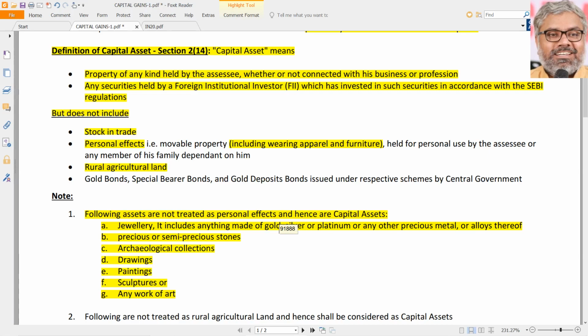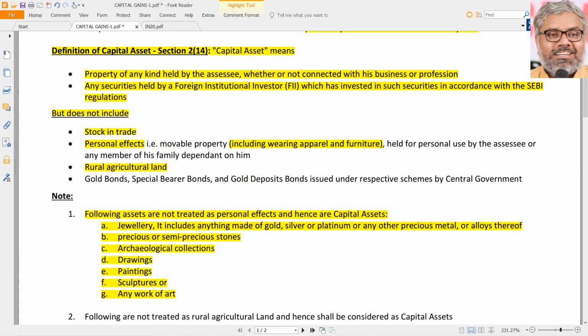But the same classification is important here also, where rural agricultural land is not a capital asset. In other words, if anybody sells a rural agricultural land, there is nothing that is taxable because it is not even a capital asset. So zero taxability, we can say, completely. In other words, effectively exempt from tax. Not specifically exempt from tax; effectively, that's what it is. When you say it is not a capital asset at all, then how can there be any taxability of that?